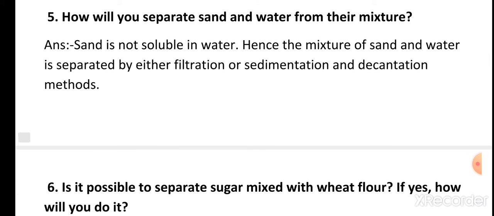Now, question number 5. How will you separate sand and water from their mixture? Answer. Sand is not soluble in water. Hence, the mixture of sand and water is separated by either applying filtration or sedimentation and decantation methods.